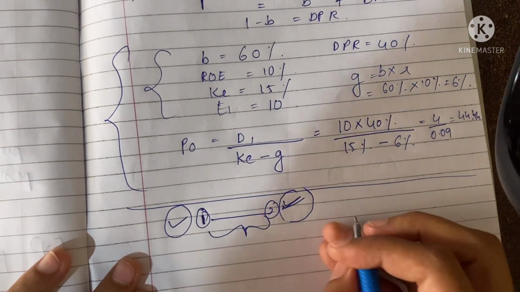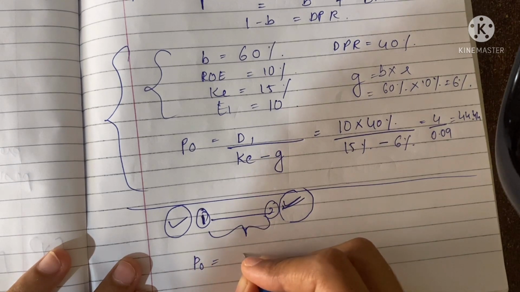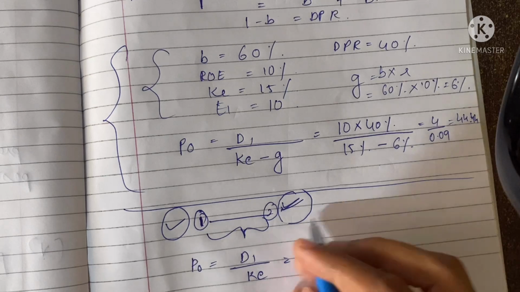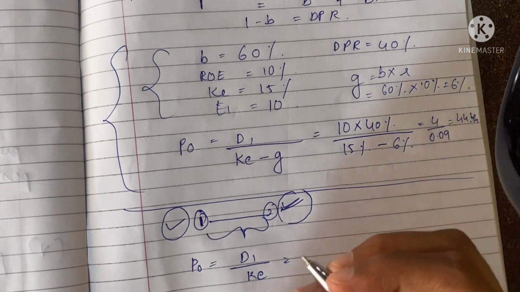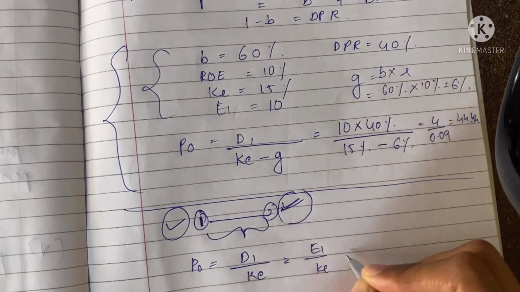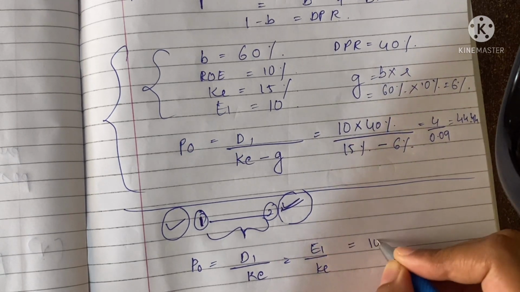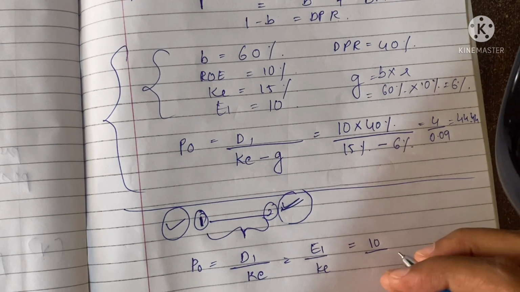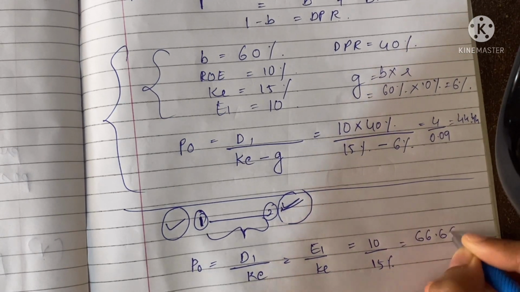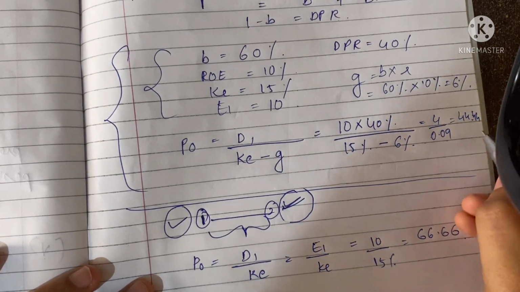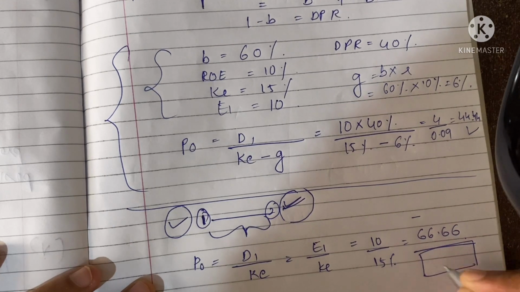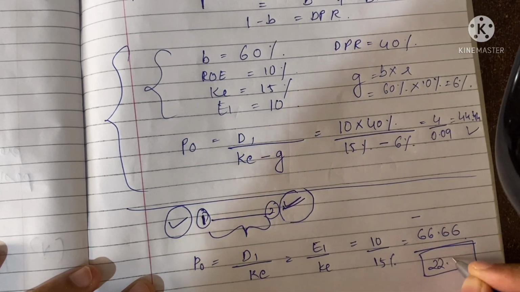So with no growth, the formula is D1 upon KE. We are not investing, there is no growth, we are fully paying out the earnings. So it is E1 upon KE. That refers to 10 divided by 15%, which is equal to 66.66. So the present value is this minus the no-growth value, and we get the answer as negative 22.22.